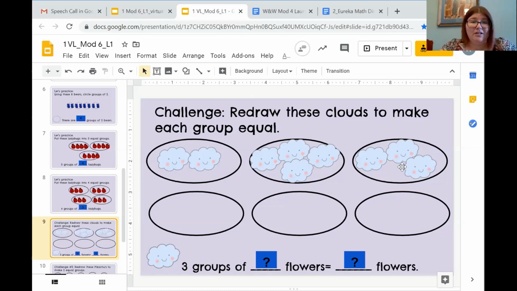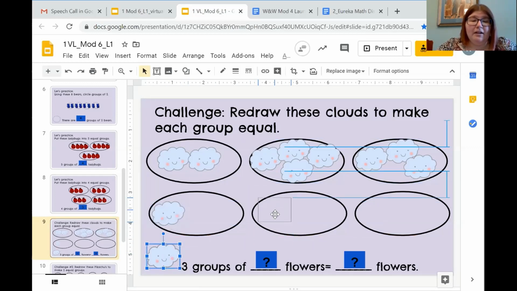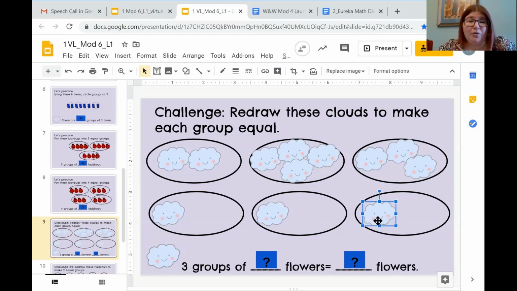That's not equal. So I have my little cloud down here and I count 1, 2, 3, 4, 5, 6, 7, 8, 9. 9 clouds total. There should only be 9 clouds down here. So I'm going to do the same thing. I'm going to put 1 there. I'm going to put 1 there in the second group. And I'm going to add 1 to my third group.